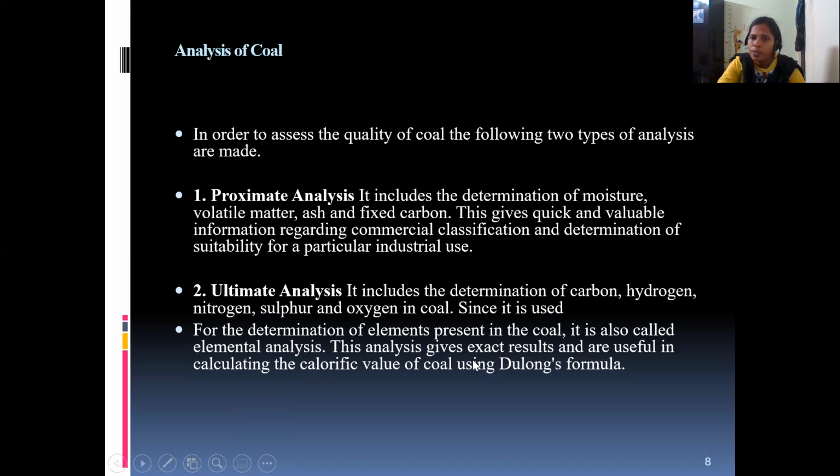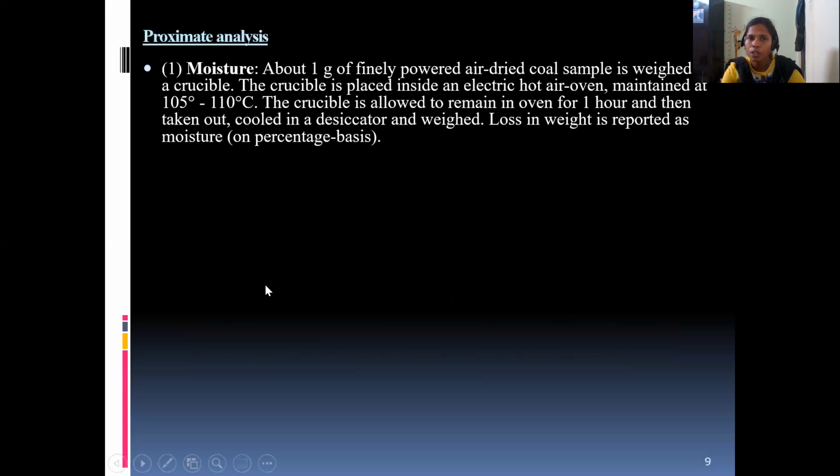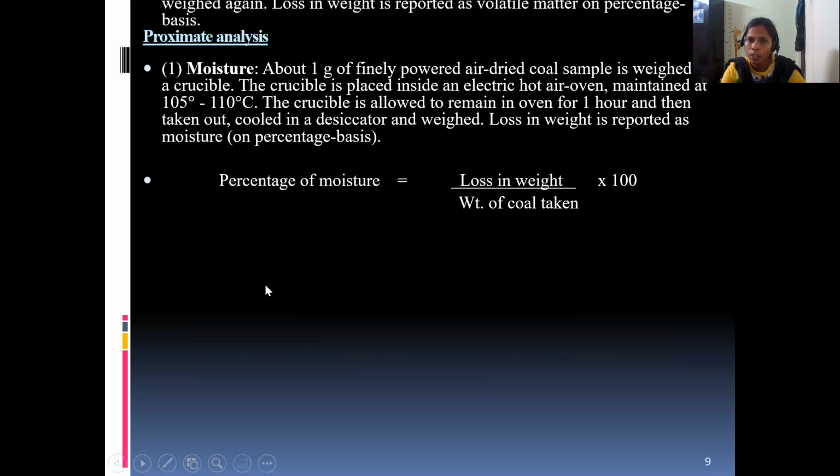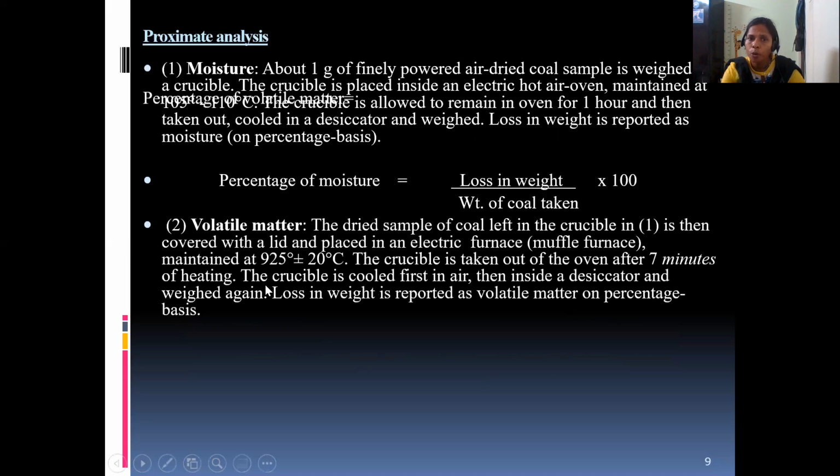This analysis gives exact results and is useful in calculating the calorific value of coal using Dulong's formula. You know Dulong's formula; in it we have carbon, hydrogen, oxygen, sulfur. We can find out how much percent of each there is in the ultimate analysis. By substituting these percentages, we can find the high calorific value of the particular coal sample. So that is about the types of analysis, proximate and ultimate. Today I'm going to explain the proximate analysis. What is the use of proximate analysis?